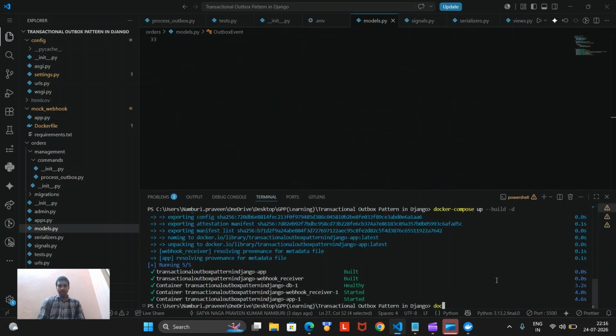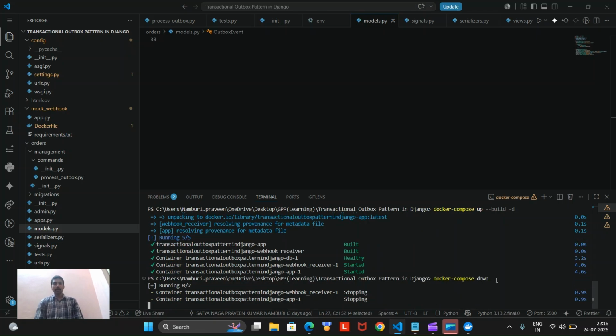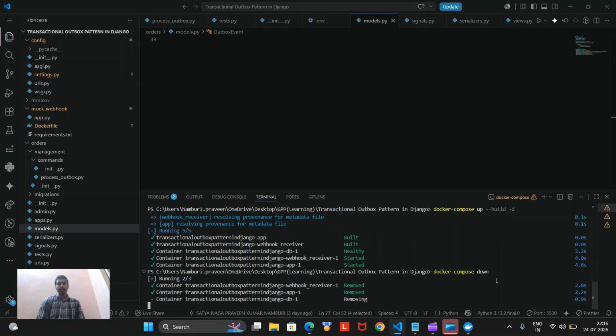Okay, we are removing the containers and building the containers again, maybe due to some cache.